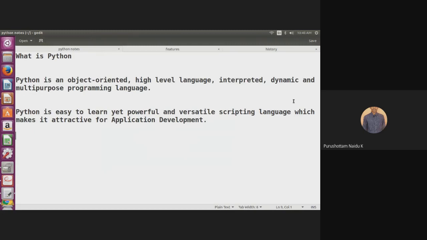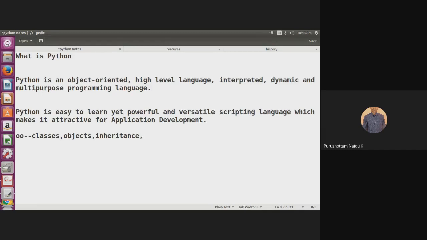Python is an object-oriented, high-level, general purpose programming language. Object-oriented means it supports different object-oriented concepts such as classes, objects, inheritance, encapsulation, and polymorphism.